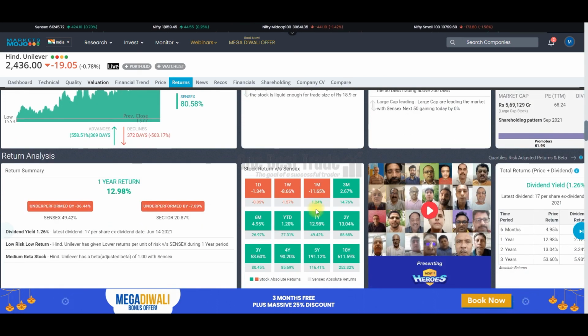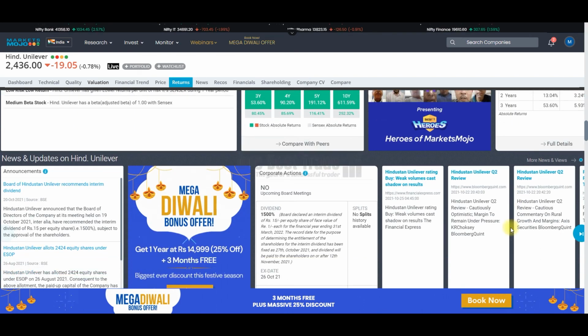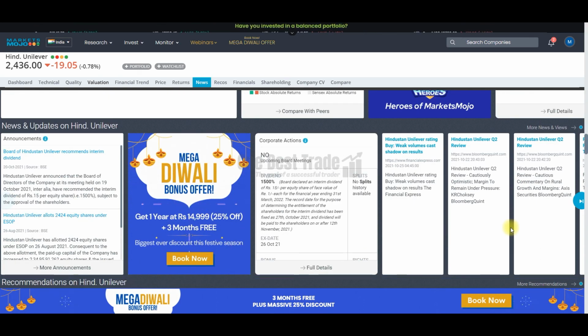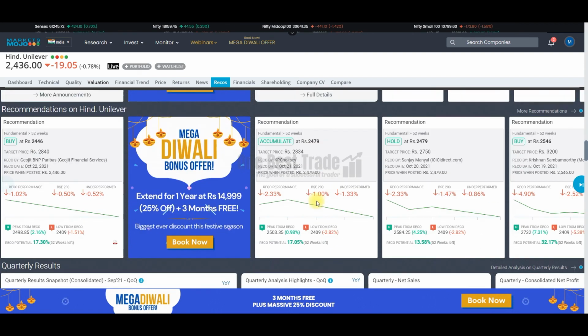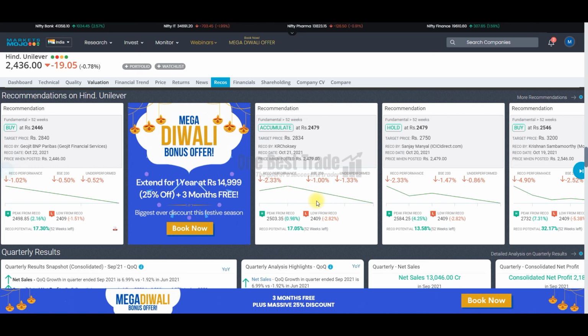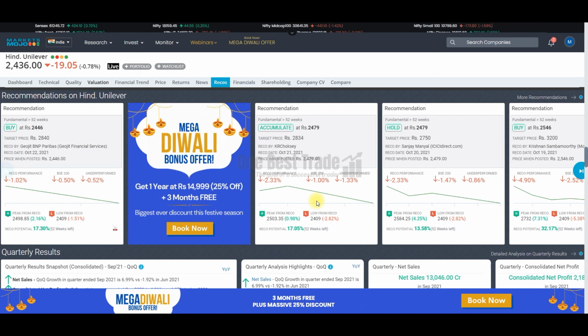And next is the returns. You can find the stock returns versus index, last 10 years returns, 5 years returns, last 1 year returns, you can find it. And also you can find a dividend yield. The next is news. All sort of company related news you can find here. Next tab is a recommendation where you can find recommendations from various stockbroking firms.